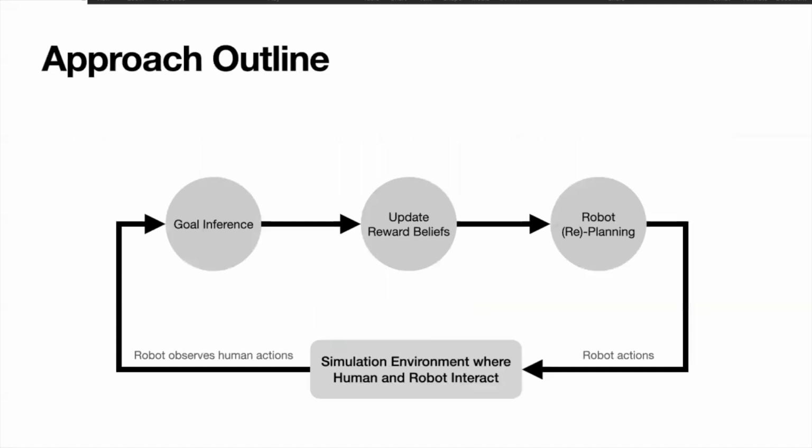Our approach is made out of three main parts, which are goal inference, updating reward beliefs, and robot replanning, all of which is combined to create a collaborative robot that we deploy in a simulation environment where human and robot interact. I'm going to focus a little more on the simulation environment that we created.